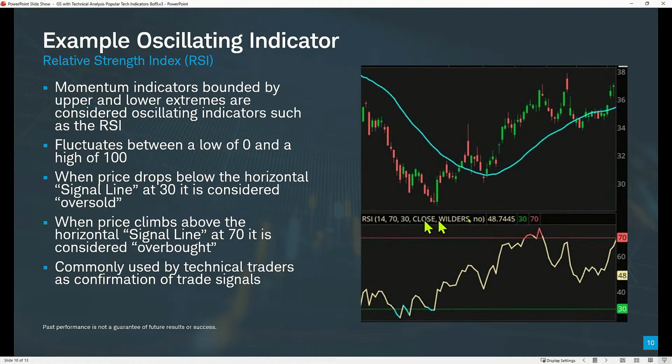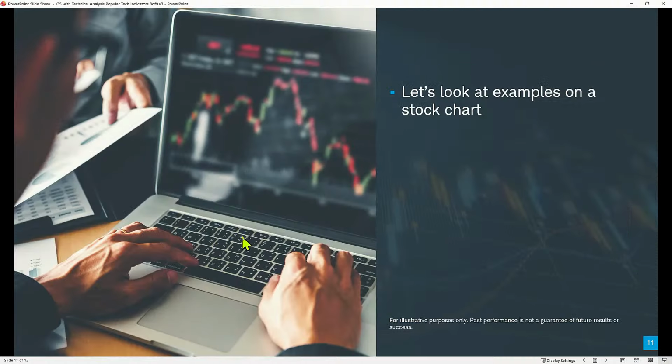And another indicator that is commonly used is relative strength. They say that when the relative strength is below the 30, it's oversold. When it's above the 70, it may be overbought. And it ranges from 0 to 100. And so this is just another indication of strength. Okay. The RSI. So let's get out and look at some charts.